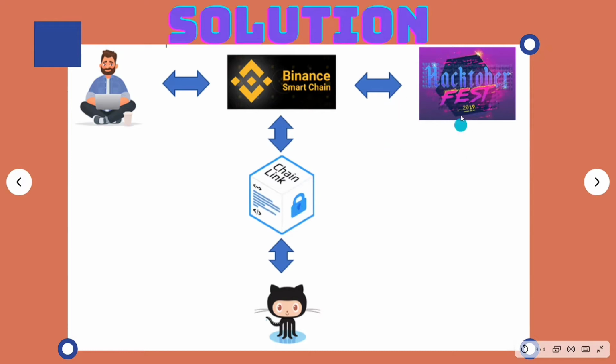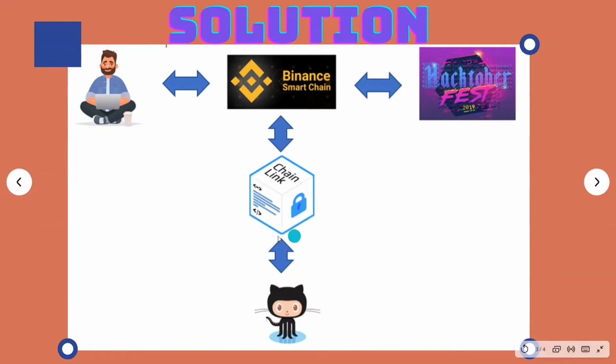An organization will have to register on the platform and set the amount of Web20 tokens, which in our case are named Doge tokens, which it wants to reward. Now, a contributor will commit on the organization's GitHub repo and will have to prefix the public key to his commit message. Then, the contributor will call the contract on the Binance Smart Chain and provide info of the repo he has contributed to and also his commit hash.